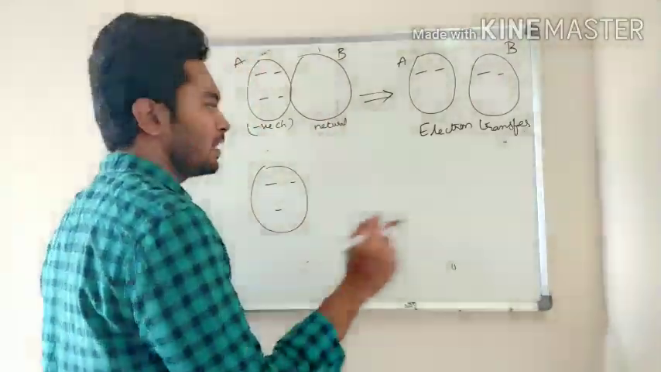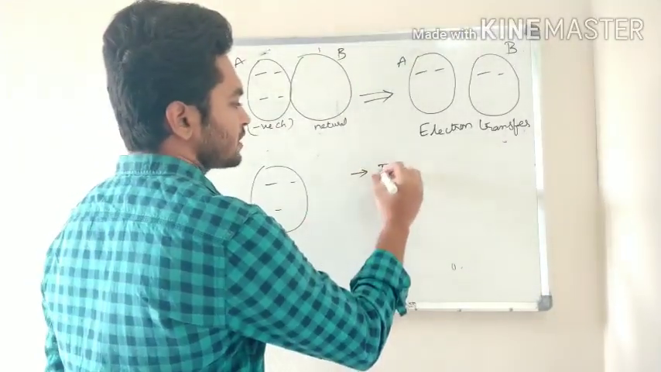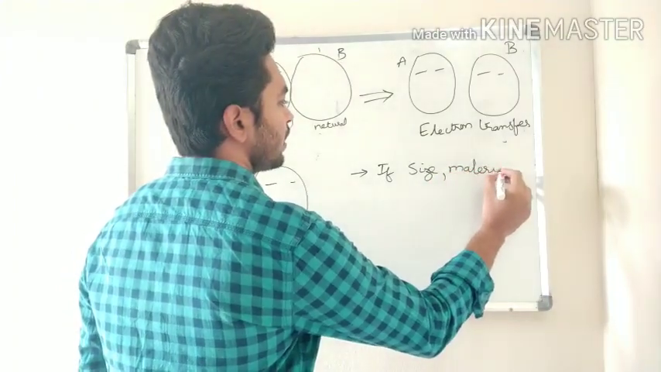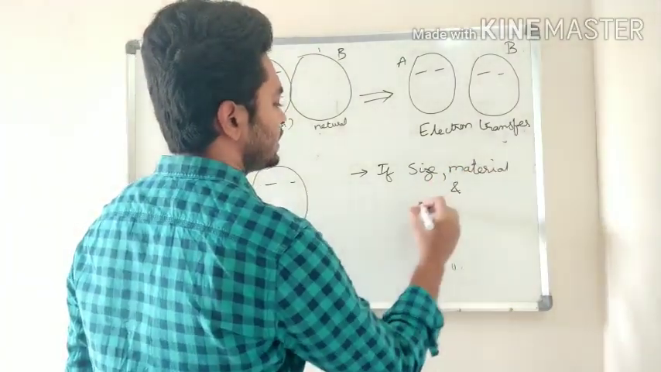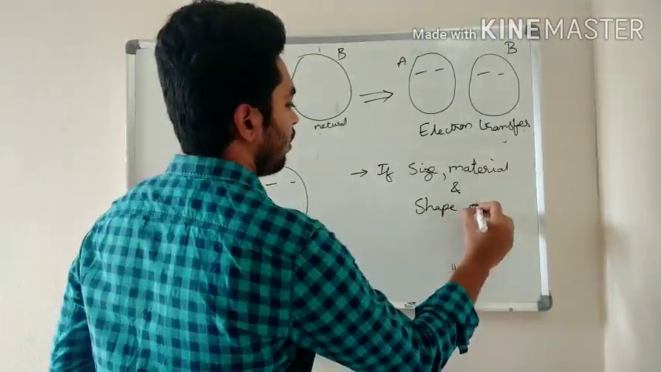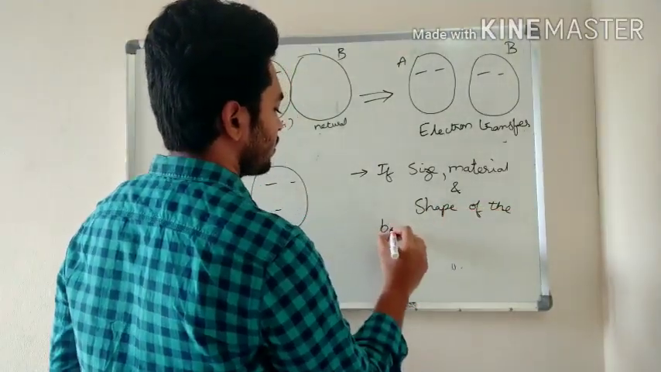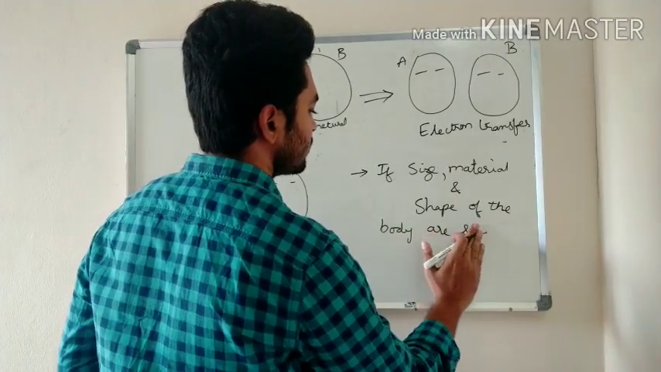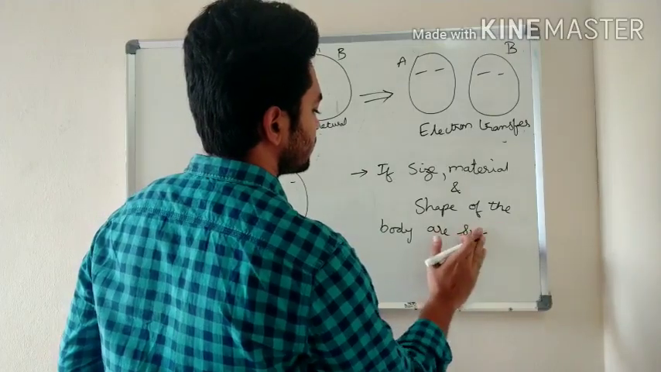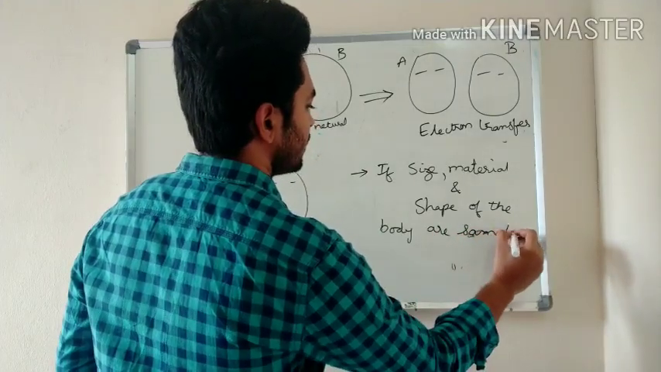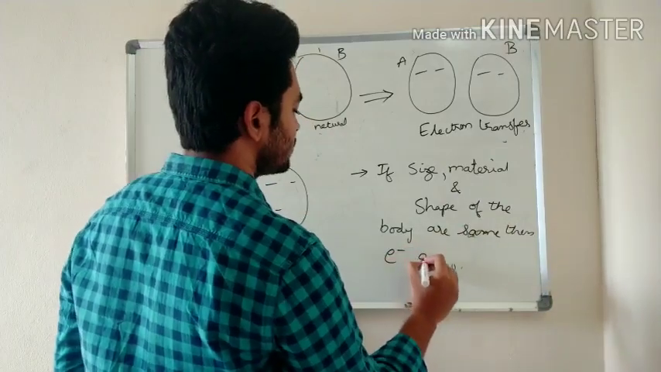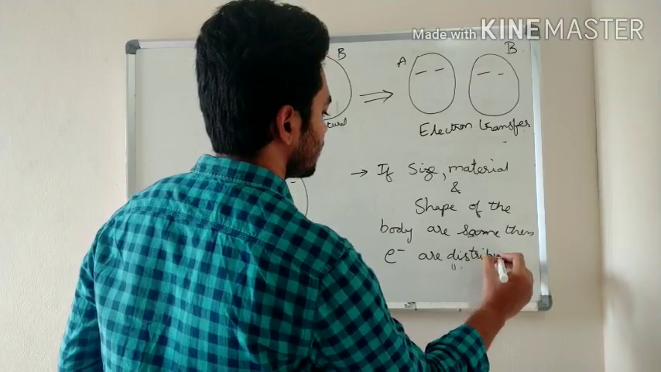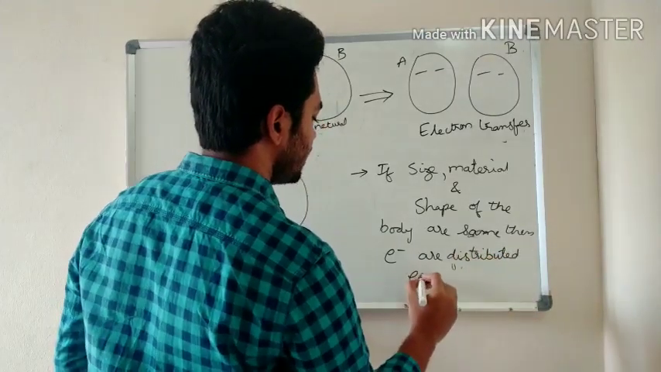Now there is a statement which is, if the size, material and shape of the body are same, then electrons are distributed equally.